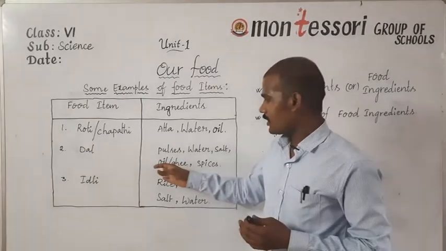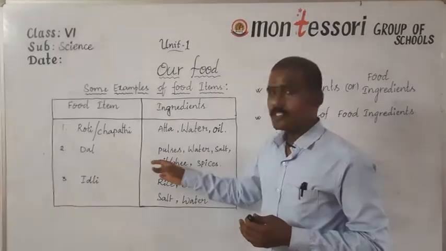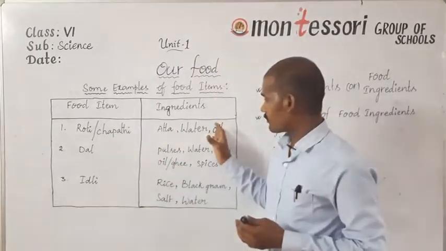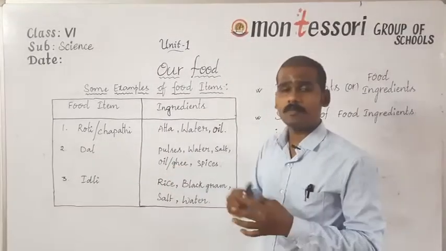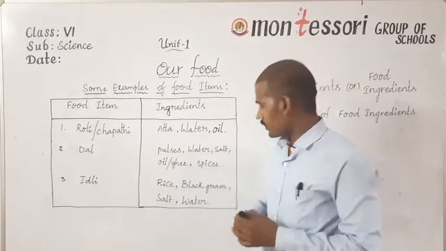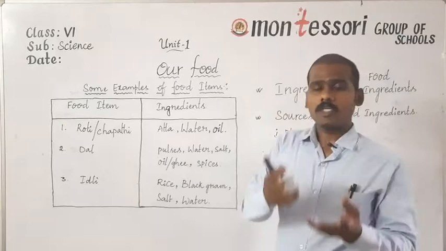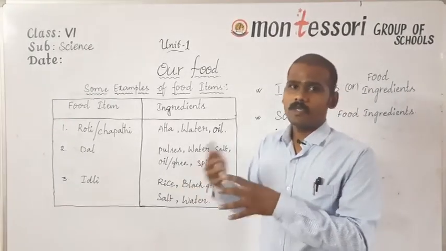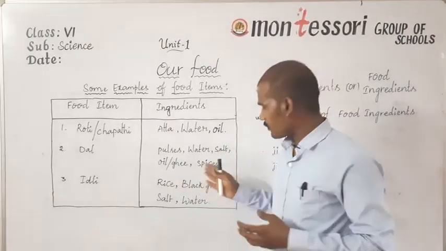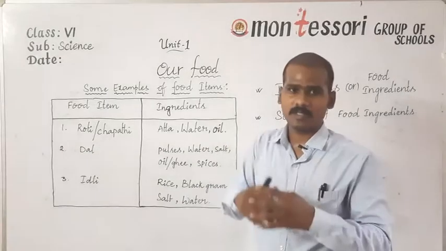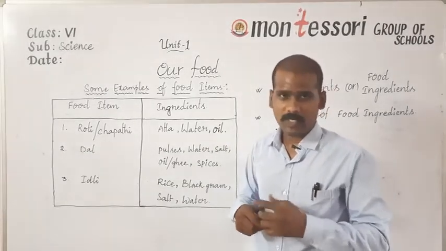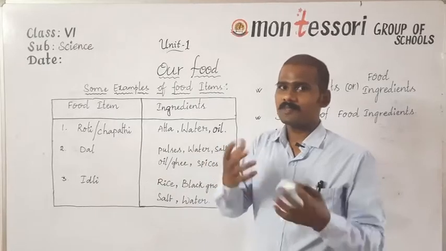Next, oil and ghee. Oil is obtained from different plants, just like in the first example, and ghee is obtained from cow or goat. Next, the spices. Green chilies, red chilies and black pepper are mostly obtained from plants. Green chilies are obtained from the chili plant, and black pepper is obtained from the pepper plant.